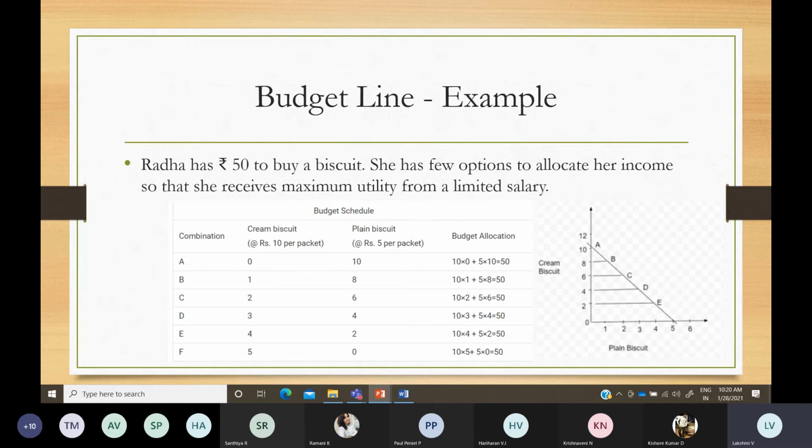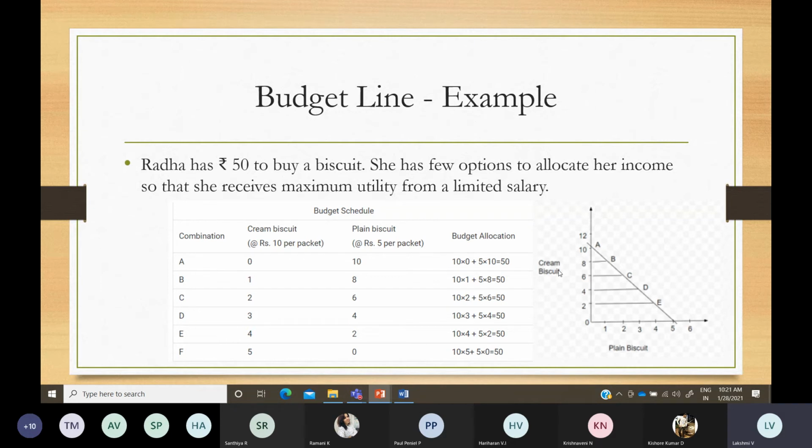You have to provide a table and a graph for that, and a price line showing all the possible combinations A, B, C, D, E. A point below the line means you are not utilizing all of your income; a point beyond it means your planned expenditure is more than your spending capacity.